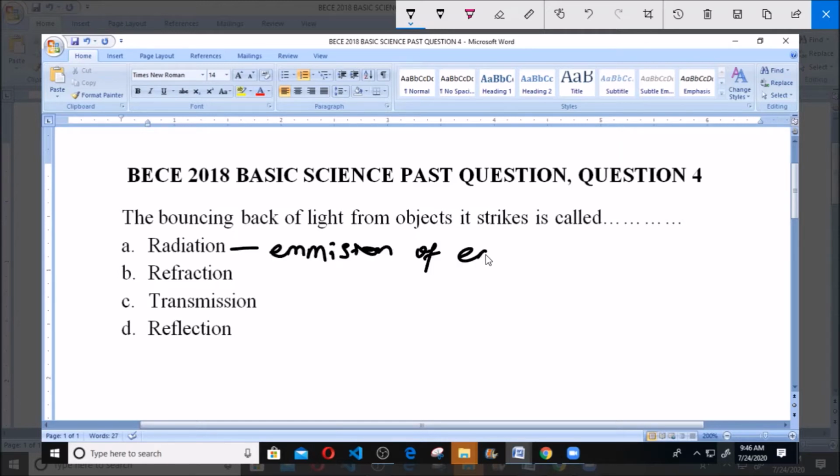Now radiation simply means the emission of energy. So radiation simply means the emission of energy, and like we know, light is a form of energy. So radiation can simply mean what? The emission of light energy.